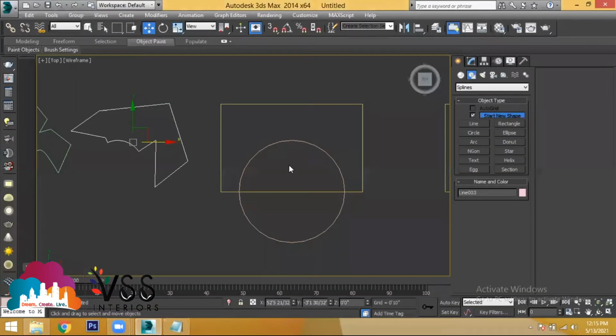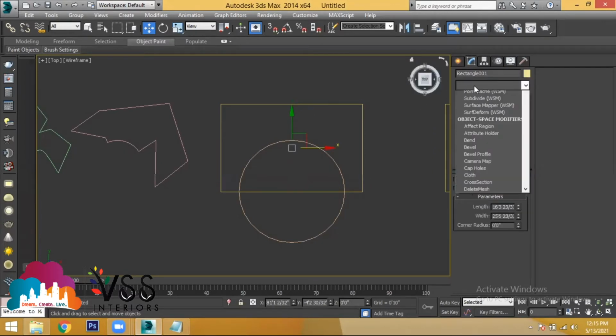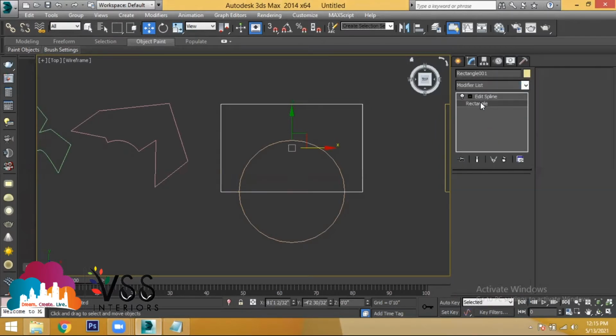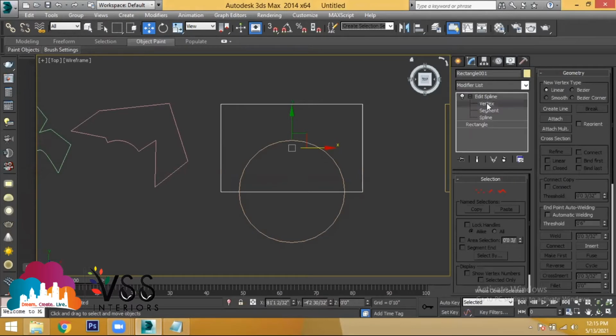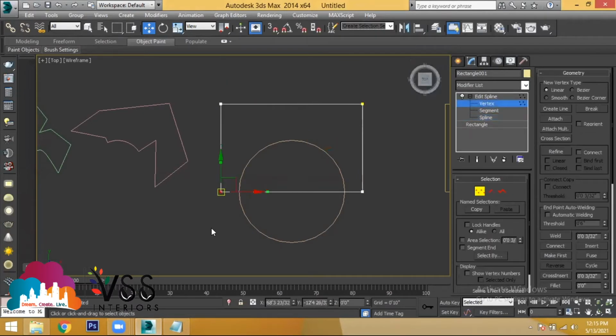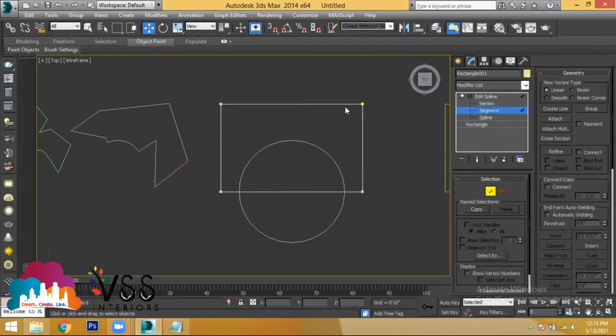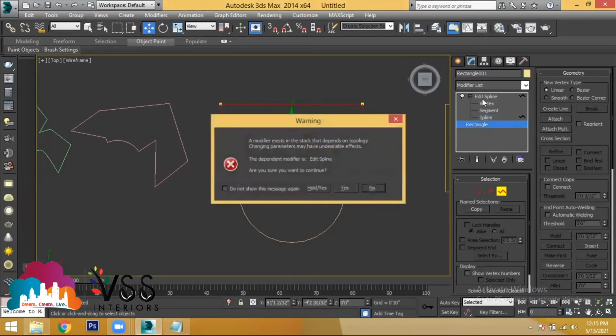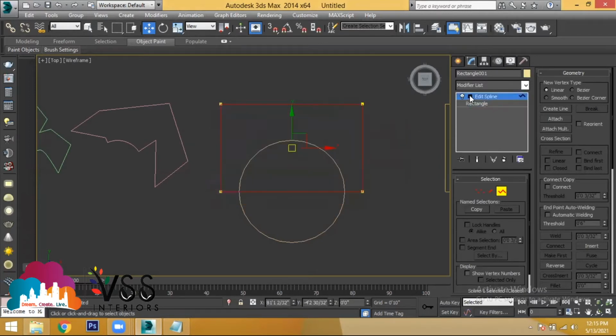First, create two different sketches and make them intersect. Select rectangle or circle, anything. Let's say I'm selecting rectangle and go to modify. In the modifier list, you find the tool called edit spline. I've added edit spline, and then you will be able to find vertex, segment, and spline. Are you able to see the vertex selection now for the rectangle? Are you able to select the segment separately? Are you able to do spline selection? Because for the rectangle, we have added an extra tool called edit spline.